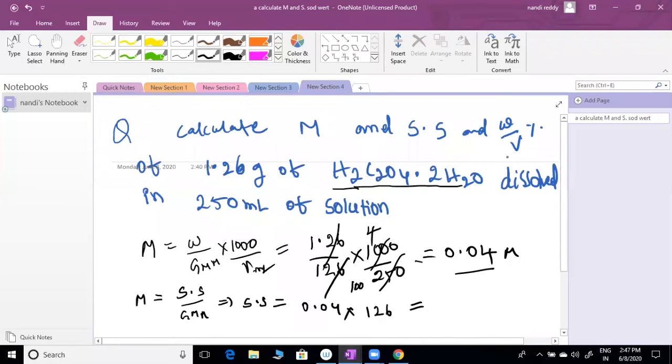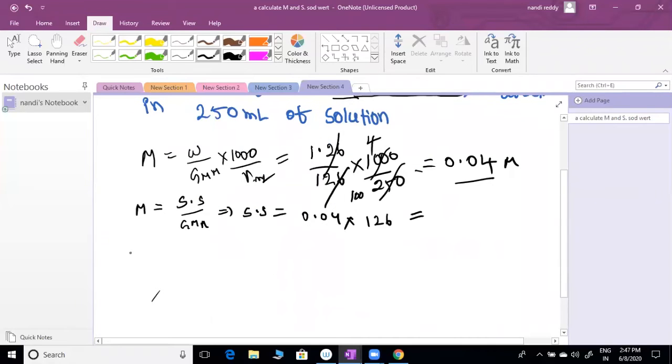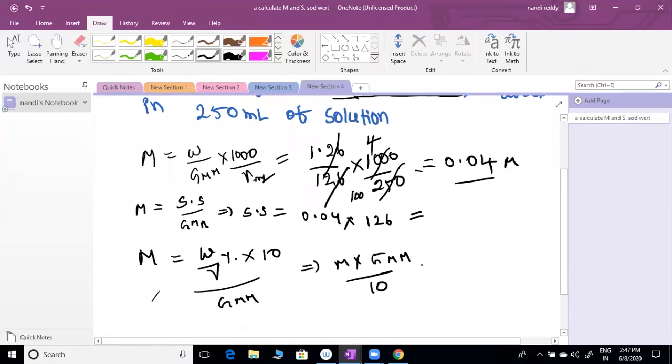W by V percentage. By using the formula first you can do, later you can apply the definition. W by V percent into 10 by gram molecular weight. So molarity into gram molecular mass by 10 equals W by V percent.